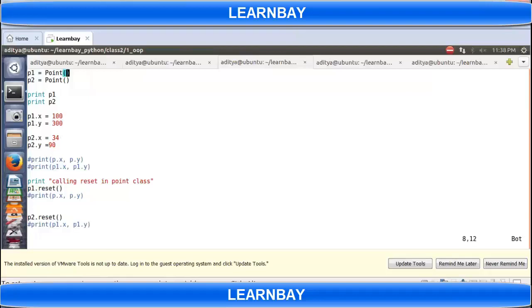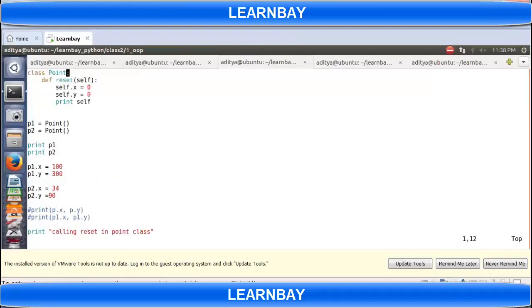Now reset contains what? A field self. So when P1 is calling this reset, this self will be the address of P1. So that address.x equal to 0, then again that address.y equal to 0. So I'm making that x and y as 0 for P1. Second time when I'm calling using P2, this self will be set to the address of P2. So P2.x will be 0 and P2.y will be 0. And then I'm printing self.